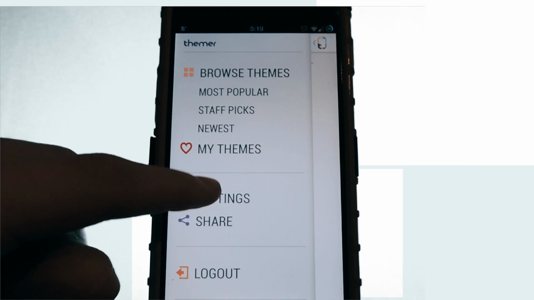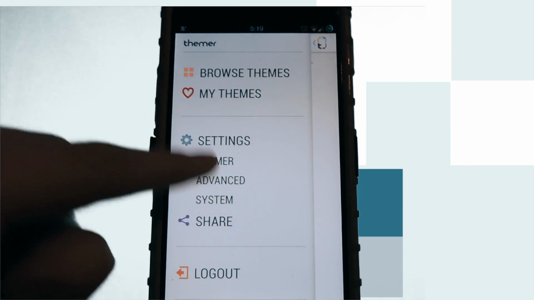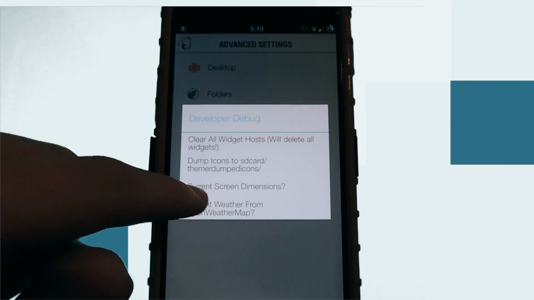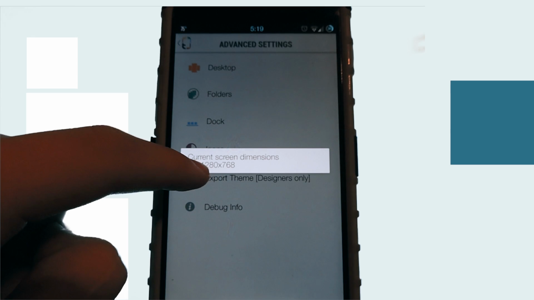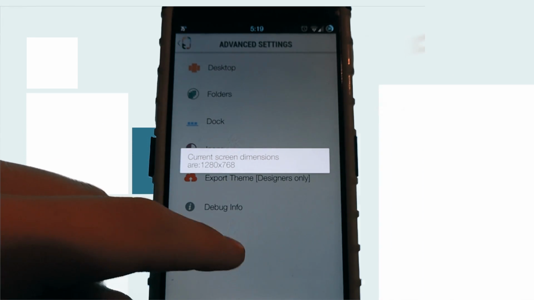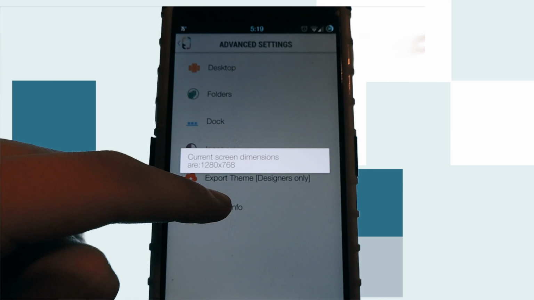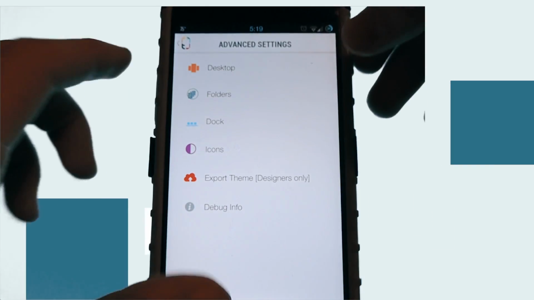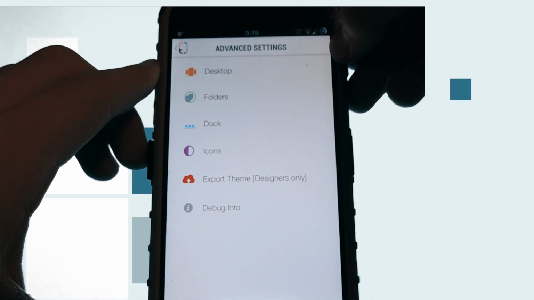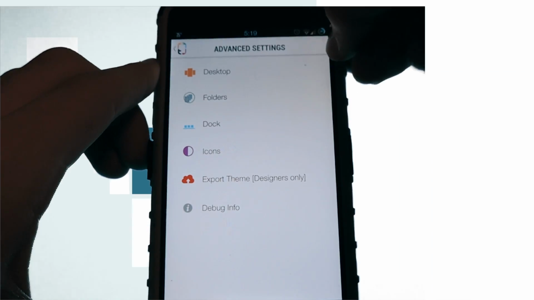The representative told me that the reason for that is that if you go into Settings and Advanced and then Debug Info and then Current Screen Dimensions, it gives you 1280 by 768. So for Themer to work, you have to have a different resolution. I forgot what that is, 11 something. But pretty much to fix that problem, I have to go out of Expanded Desktop, which is a feature I